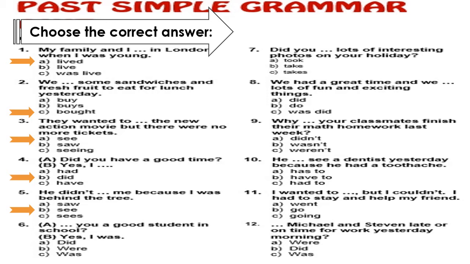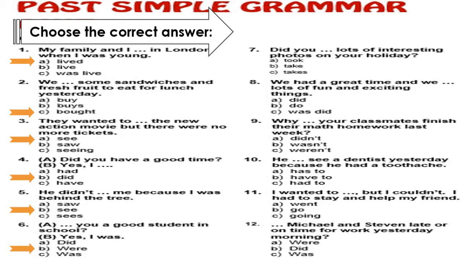Number 6, we have a new question. A is asking a question and B is answering. A is saying, "What, you a good student in school?" B said, "Yes, I was." B used was in the answer, so I have to use verb to be in the past simple in the question form. So here, look here, we have a pronoun you. I'll use was or were to ask a question. Excellent. I'll use were. So I'll say, "Were you a good student in school?" He said, "Yes, I was."